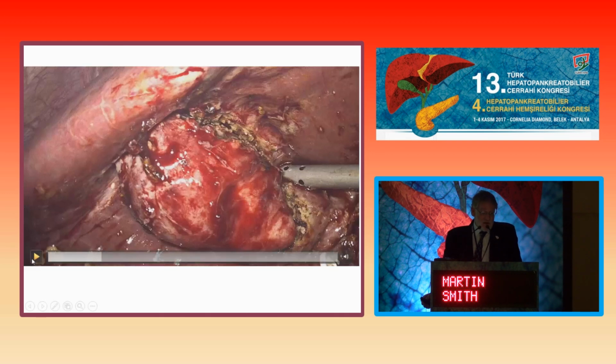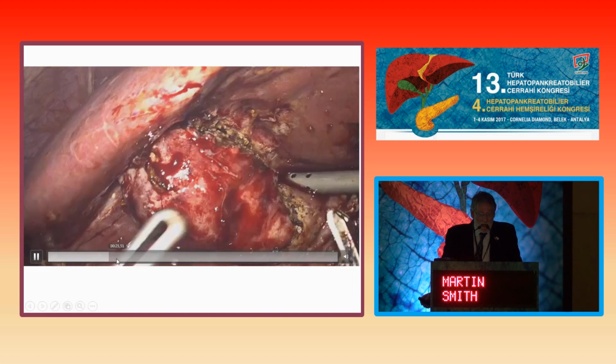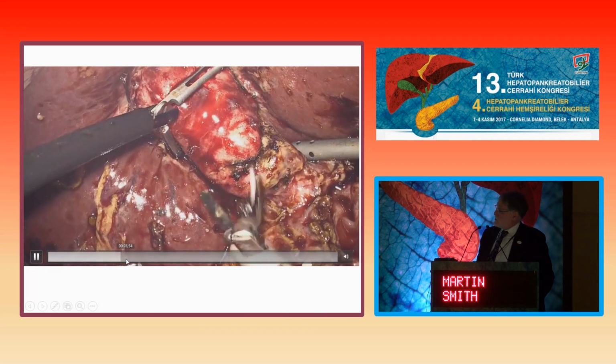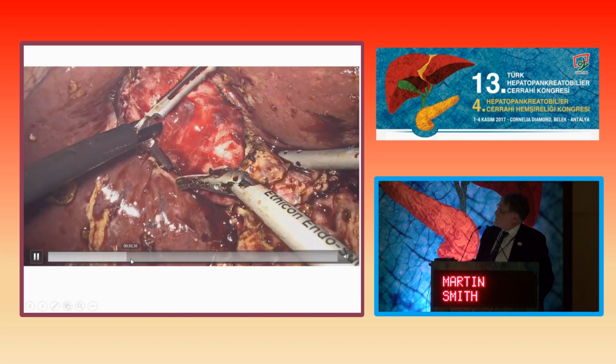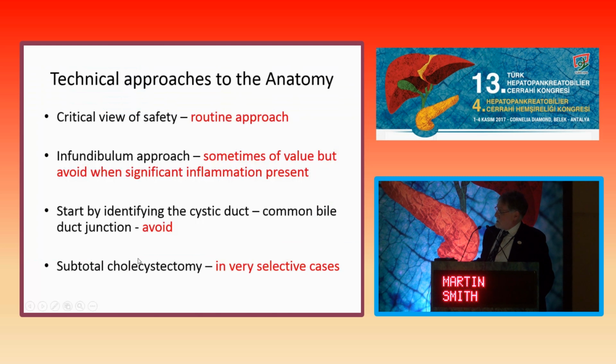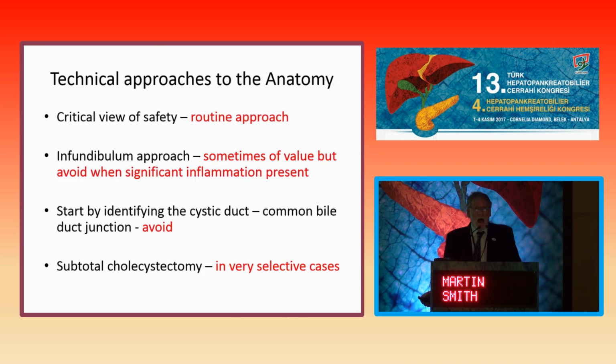Okay, anyway, this just shows you that we suture the gallbladder, reconstituting the gallbladder in this patient. While it is a slightly more challenging operation, with advanced laparoscopic skills, this becomes easy to do. When it comes to the technical approach in these patients, the critical view of safety is absolutely essential. If you can use a fundus first or infundibulum approach first, using your laparoscopic skills, that's sometimes of value, but in these difficult gallbladders, it still leaves you with a challenging dissection into Calot's triangle.